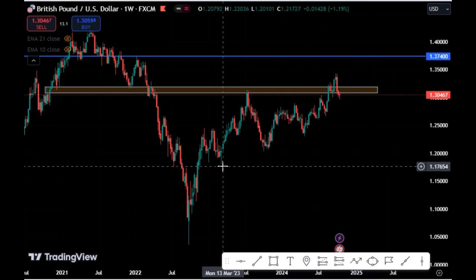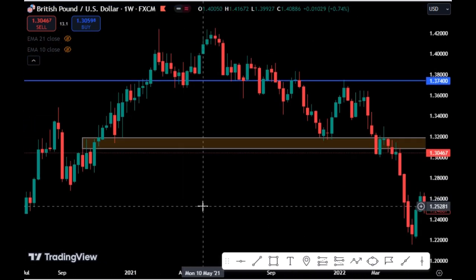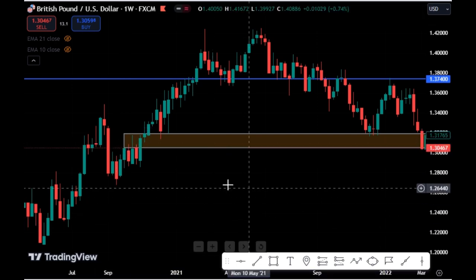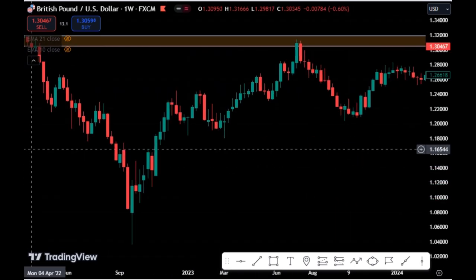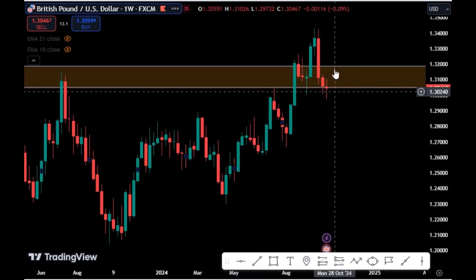So long as this area is a strong area, we have to look out for it on the weekly chart. We expect the British pound to break this low before we look out for a buying opportunity. So until price closes above this resistance zone, we cannot buy. We need price to go above this resistance zone before we can look out for a buying opportunity.